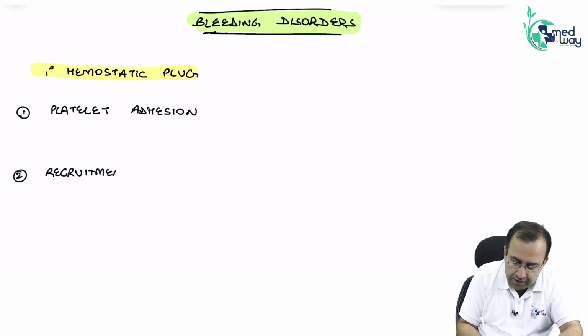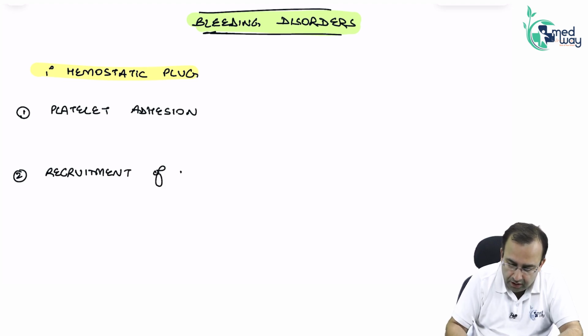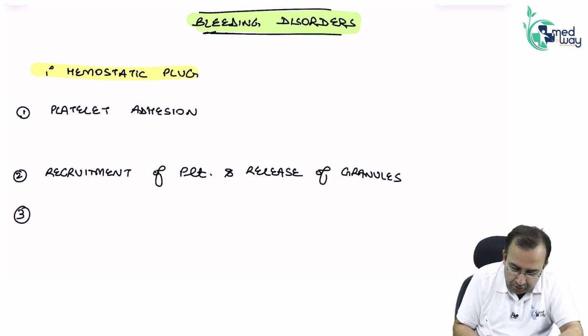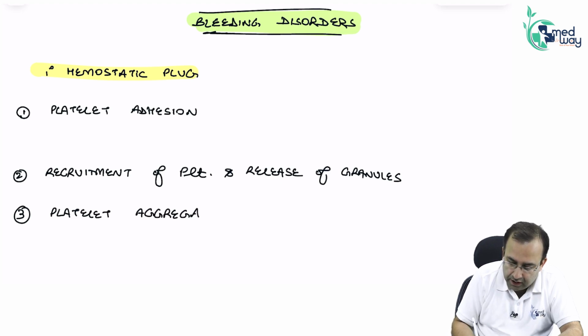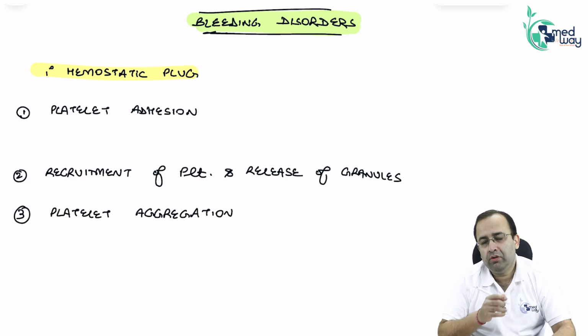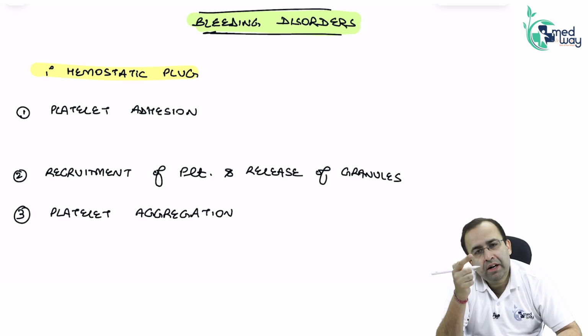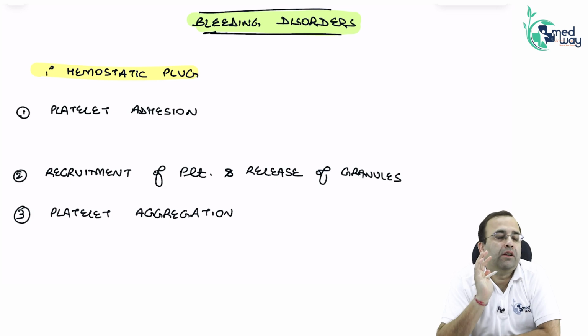Platelet adhesion, which is followed by recruitment of platelets and release of granules, in turn leading to platelet aggregation. So the primary hemostatic plug has 3 steps: platelet adhesion, recruitment of platelets and release of granules, and platelet aggregation.